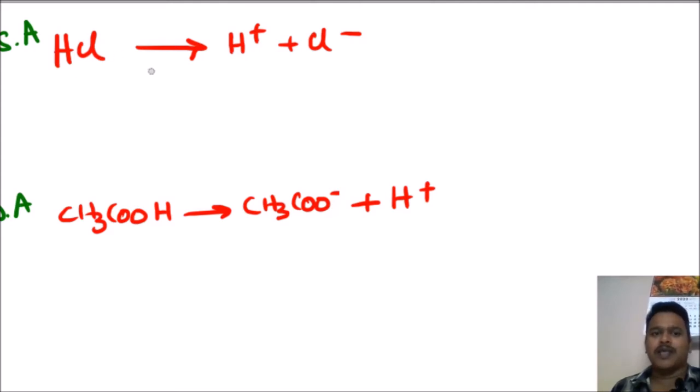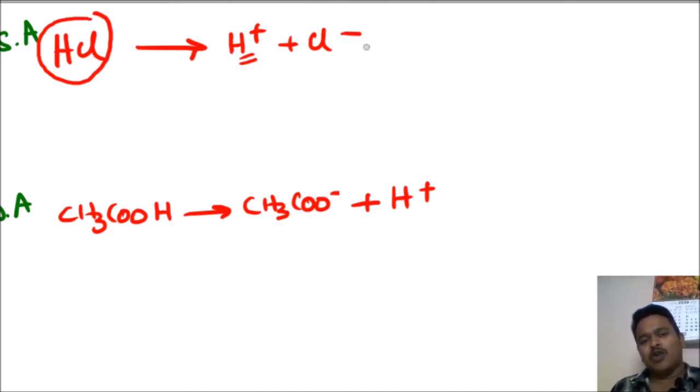See, this HCl molecule loses this H plus, then it gets stability. How? Cl minus also satisfies the noble gas configuration, argon 18.